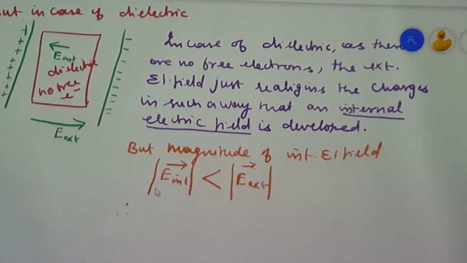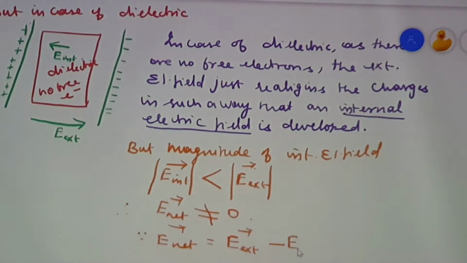Therefore, since the internal electrical field is less than that of the external electrical field, we can say the net electrical field is not equal to 0. We have studied a formula: E net vector is equal to E external electrical field minus E internal electrical field.